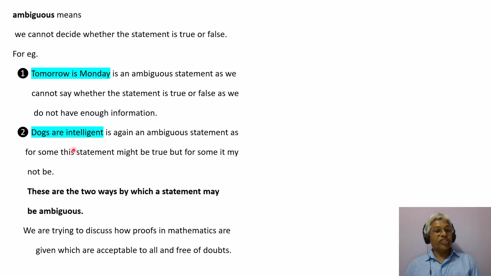Second one, dogs are intelligent, is again an ambiguous statement, as for some this statement might be true, but for some it may not be. So these are two ways by which a statement may be ambiguous. Why we are doing all this is because we are trying to discuss how proofs in mathematics are given which are acceptable to all and free of doubts. That is what we are trying to achieve.